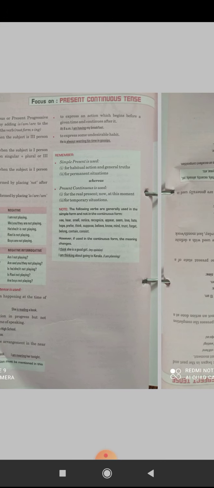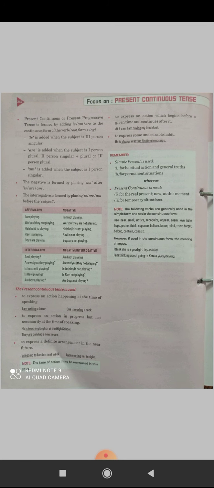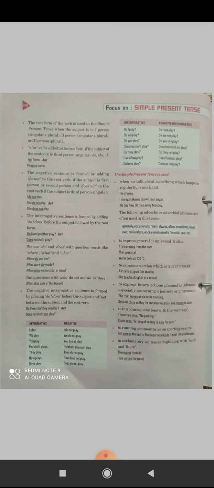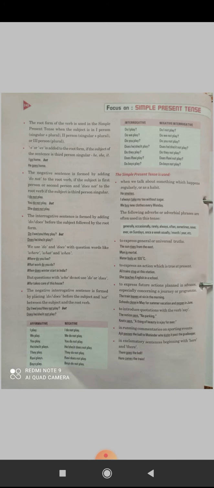Now I am going to explain you the next tense, and it is the present continuous tense. Kids, based on these rules, exercises are given on page number 241. Okay. This is classroom assignment number 49. You have to do that assignment in your BBC Compacta.